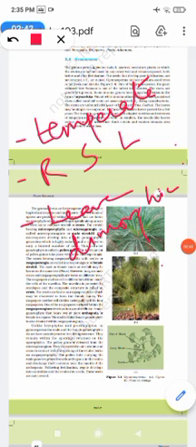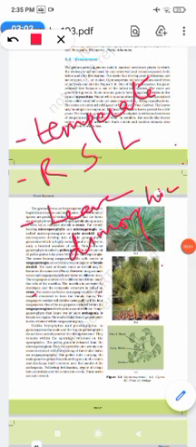Flowers are absent; instead, microsporophylls and megasporophylls are aggregated to form distinct cones or strobili.